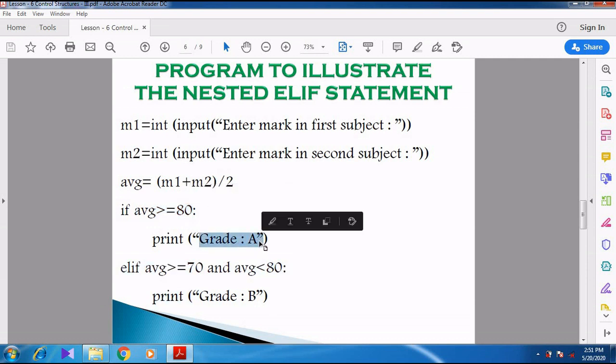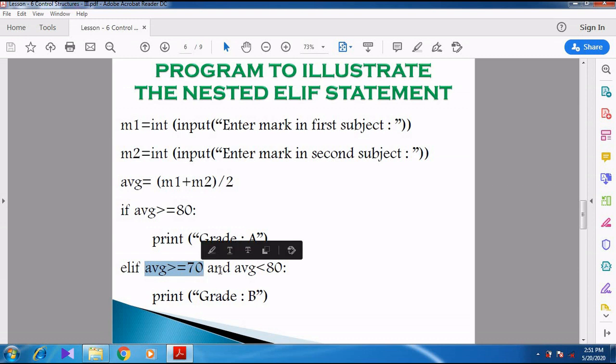If this condition is true, grade A will be printed. But if this condition fails, we go for ELIF. So what is the next condition? Second condition: average should be greater than or equal to 70, and we are using the AND logical operator, and average less than 80.